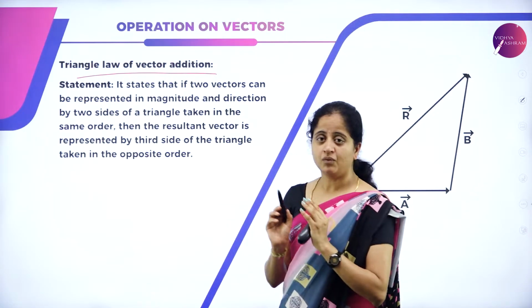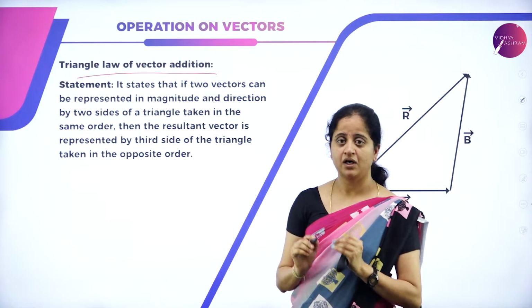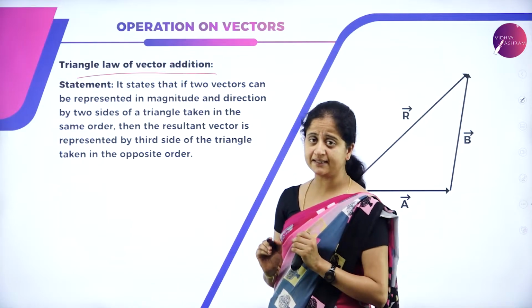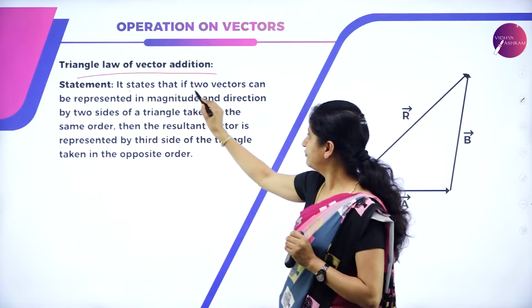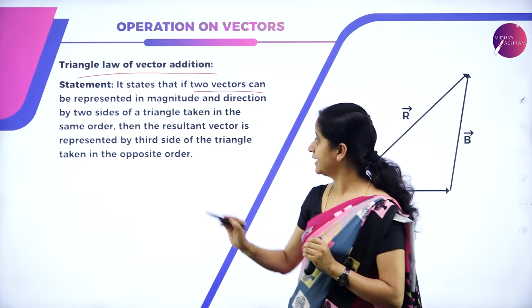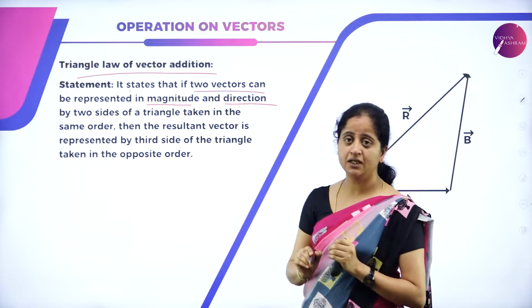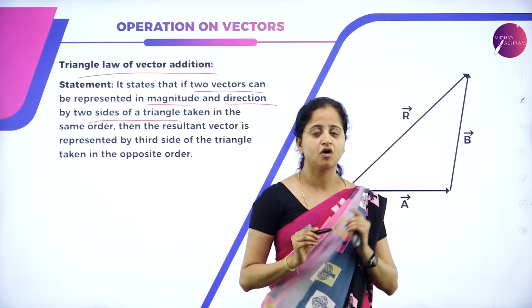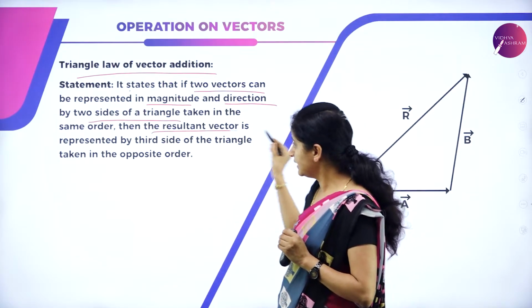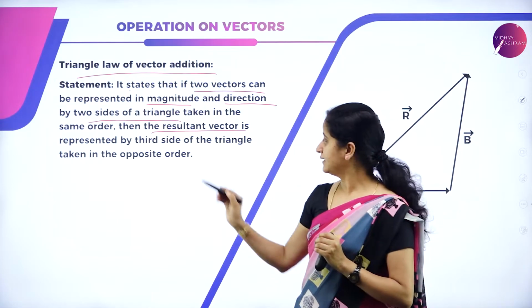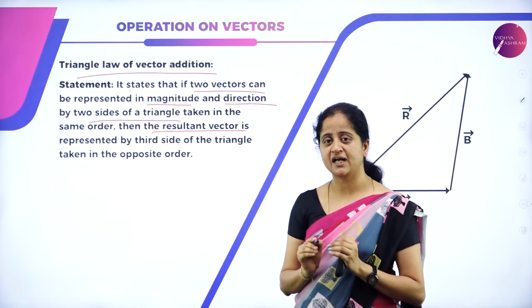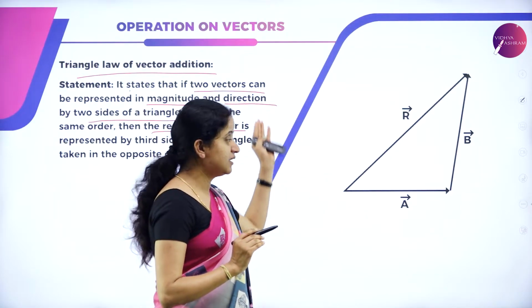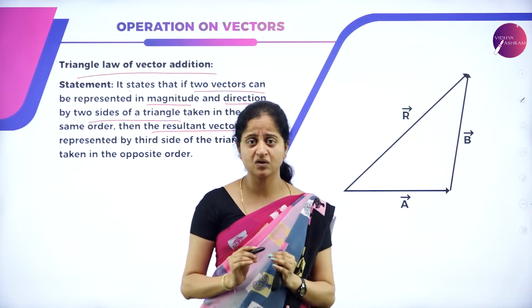What is the statement of this triangular law? How can we add two vectors with the help of the triangle law? Let us see that. The statement states that if two vectors can be represented in magnitude and direction by two sides of a triangle taken in the same order, then the resultant vector is represented by the third side of the triangle taken in the opposite order. The statement may look lengthy, but it is so simple.